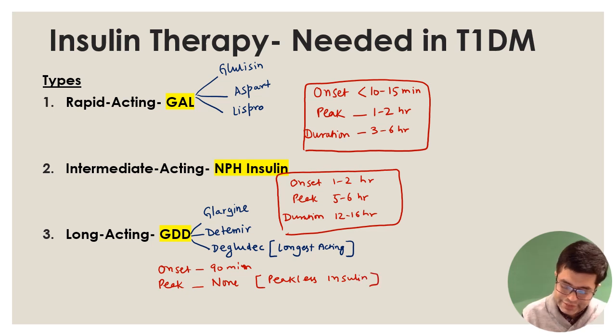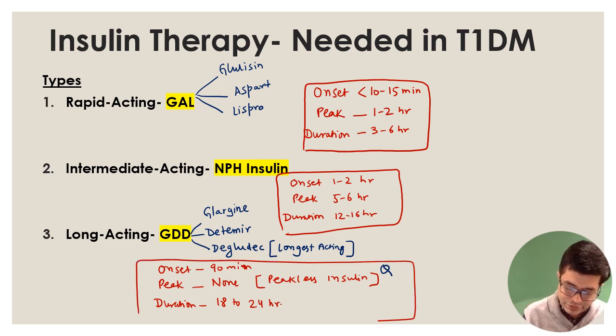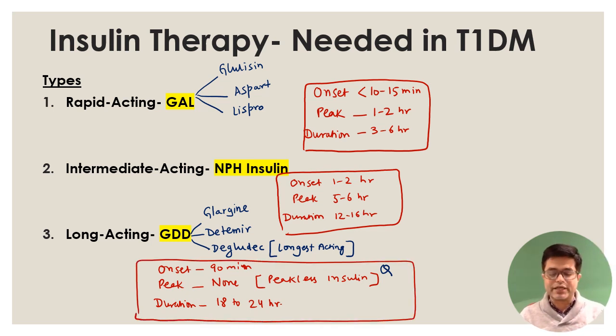Which among the following is a peakless insulin? It's an FMG MCQ. You will find it during the PYQ discussion. You might have already done it, seen it. And third is duration of action. Depending upon the type, duration varies between 18 to 24 hours. And this is the table you need to remember regarding long-acting insulin.